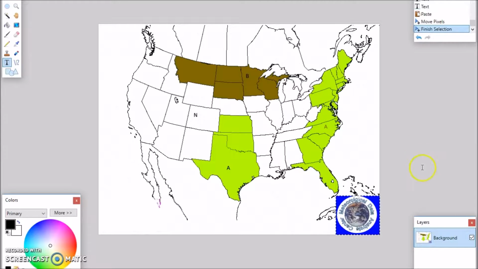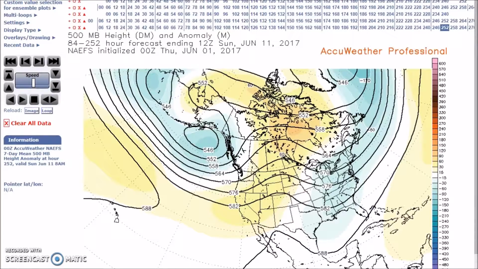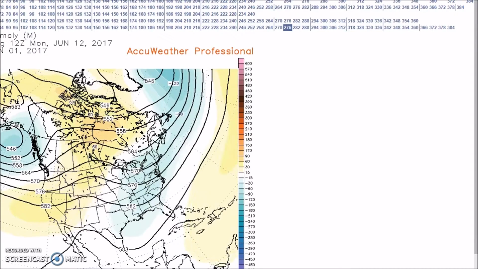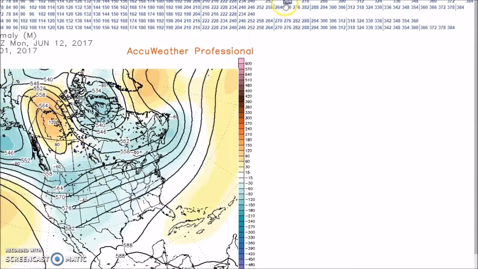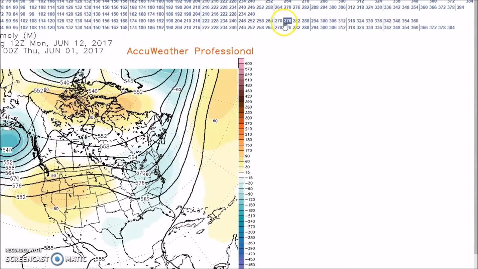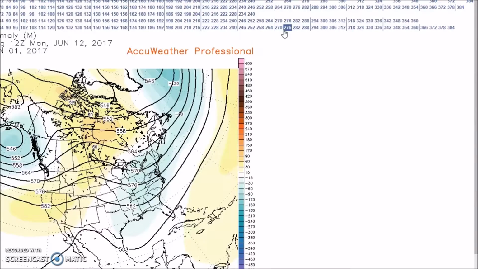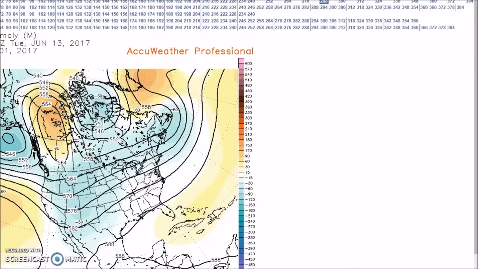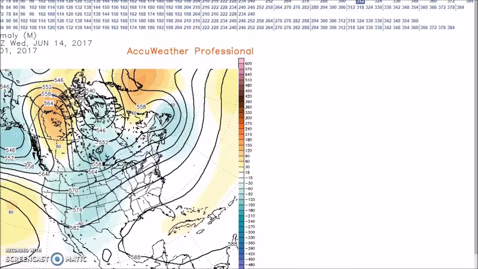For June 12th to 16th, the models are showing some differences. This is the GFS, and it has below normal heights across much of the nation. The one thing in common is that all are depicting generally a flat flow. We still have our ridge here, and we still have a trough where it used to be a ridge. But the models are displaying different things.